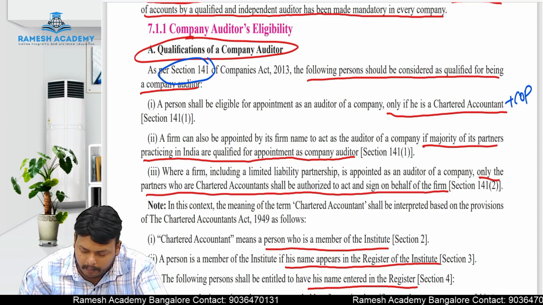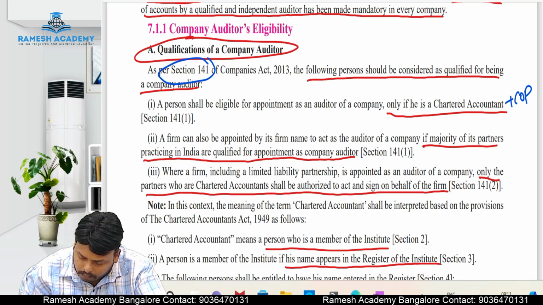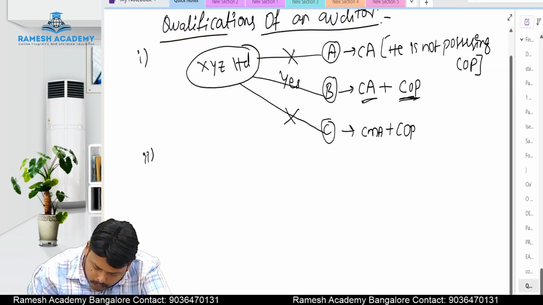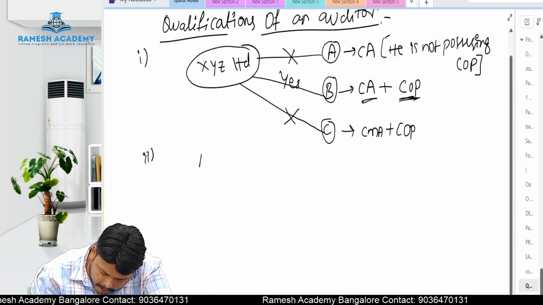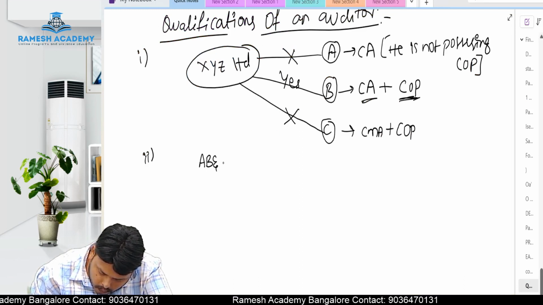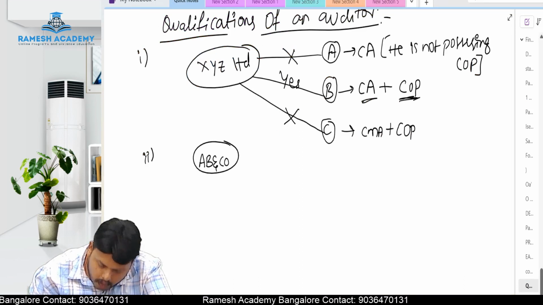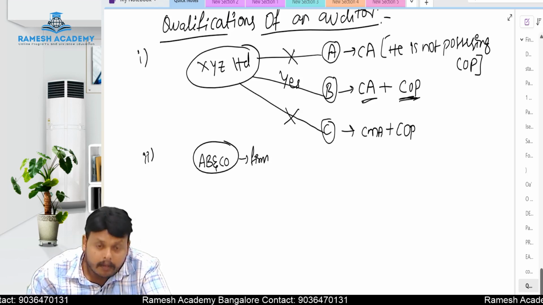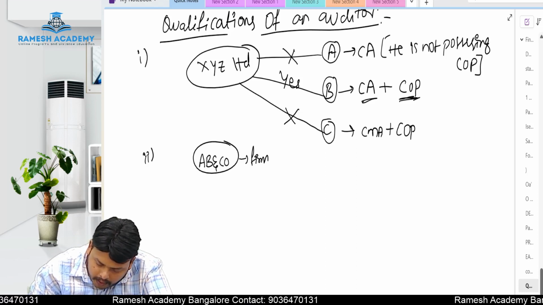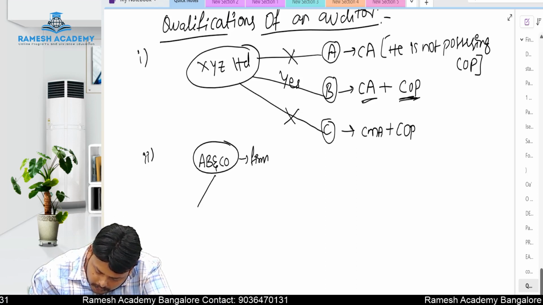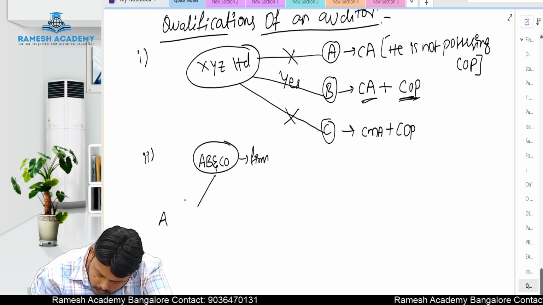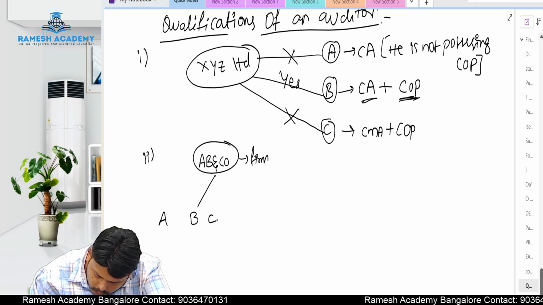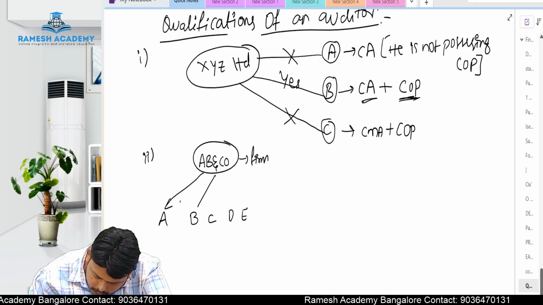Let us see one example for this. Suppose AB and Co is a partnership firm. In this partnership firm, there are partners A, B, C, D, E. These are the partners in the partnership firm.